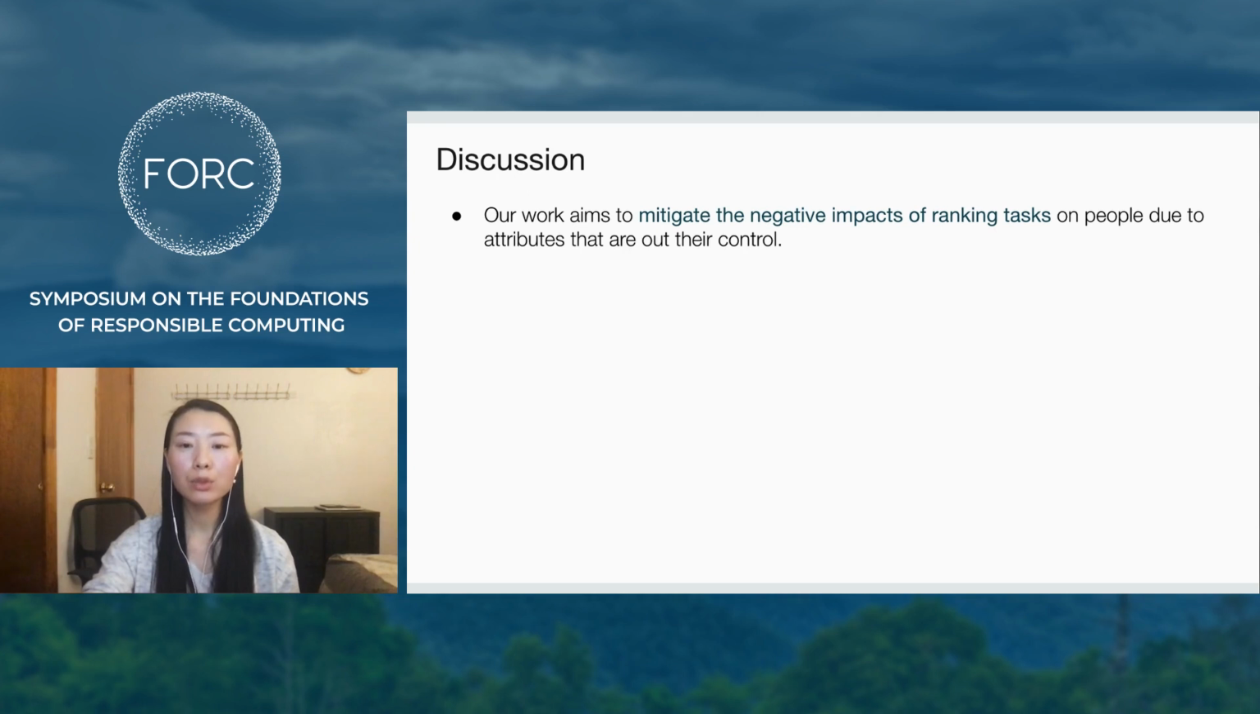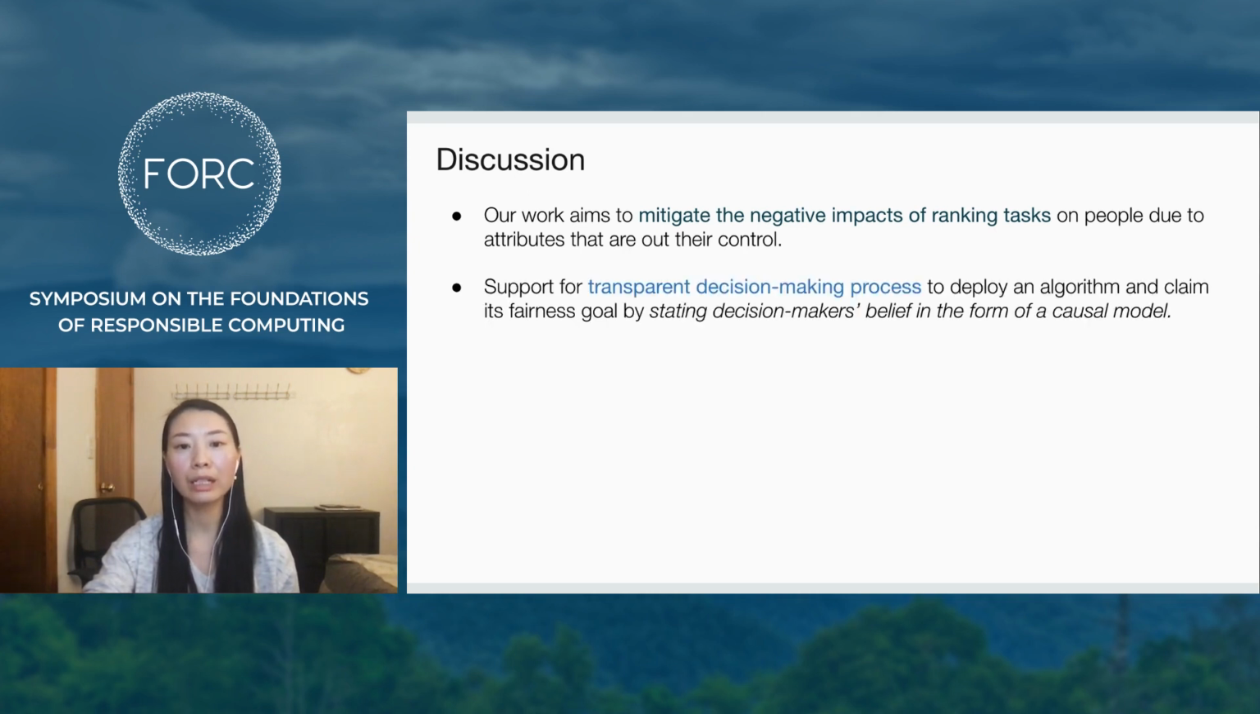Our work aims to mitigate the negative impacts of ranking tasks on people due to attributes that are out of their control. In this work, we proceed with an understanding that the model is a simplified and reductive approximation, and we support a transparent decision-making process to deploy an algorithm and claim its fairness goal by stating decision-makers' beliefs in the form of a causal model, and not as a rubber stamp.